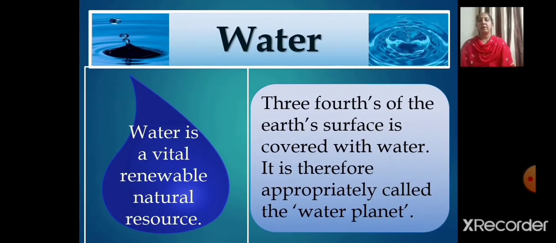Now, water is a vital, renewable, natural resource, right? This is what you all know very well. 3/4 of the Earth's surface is covered with water. That is the reason our planet is also called the water planet, right? Our Earth is called the water planet because 3/4 of its surface is covered with water.